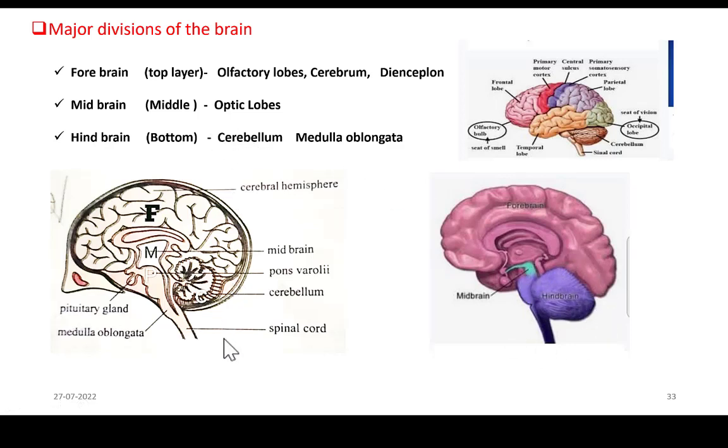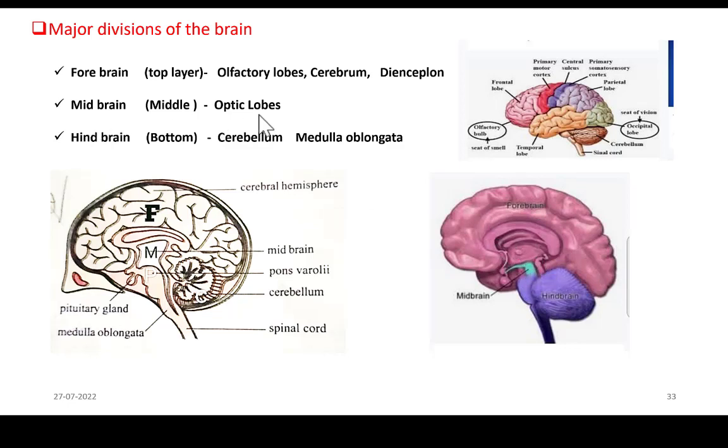Forebrain has three important parts. We have already discussed about them. They are olfactory lobe, cerebrum, diencephalon. Olfactory lobes are somewhere here. Cerebrum is this folded region, and diencephalon is this rhomboidal zone.